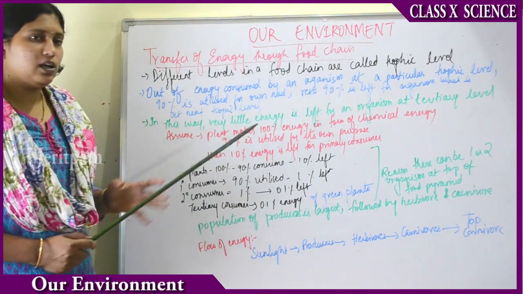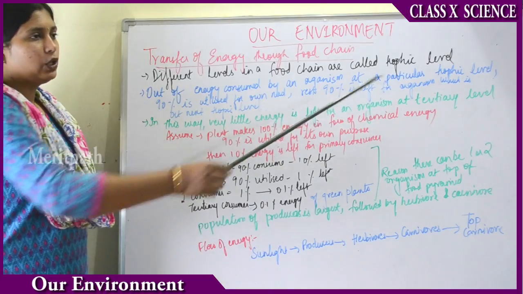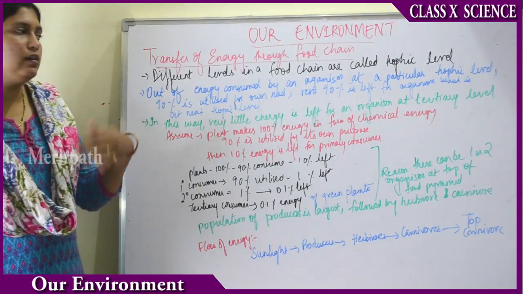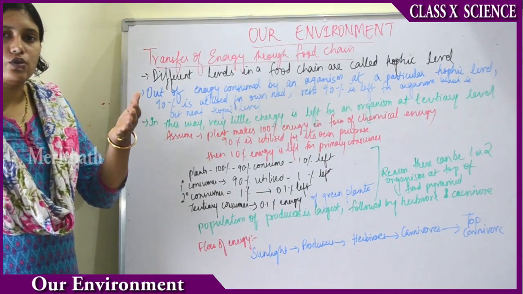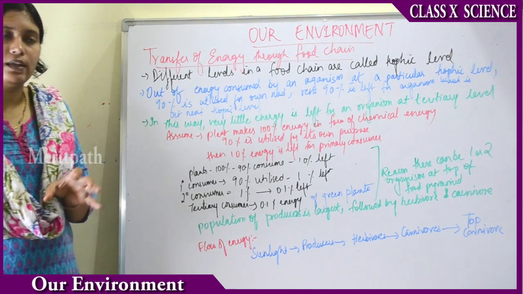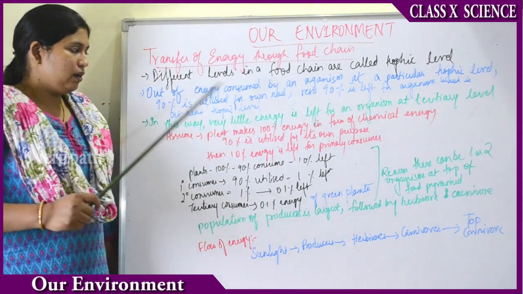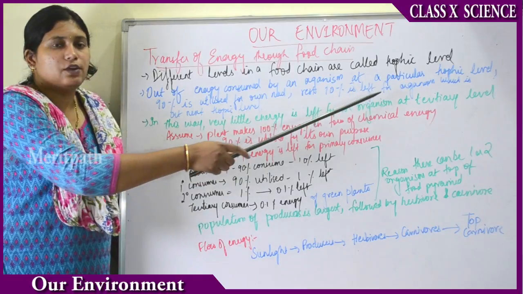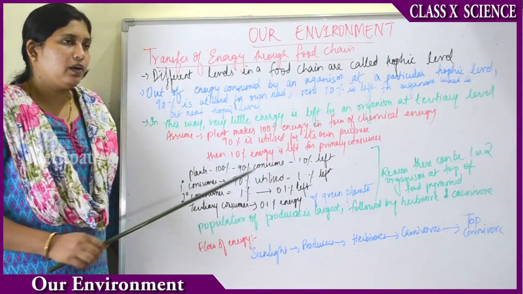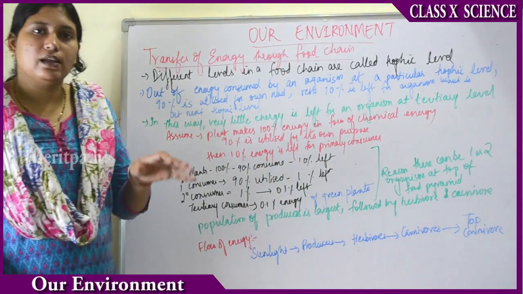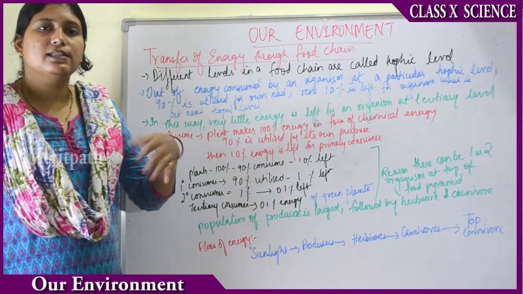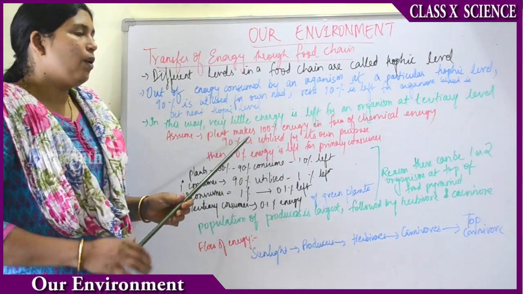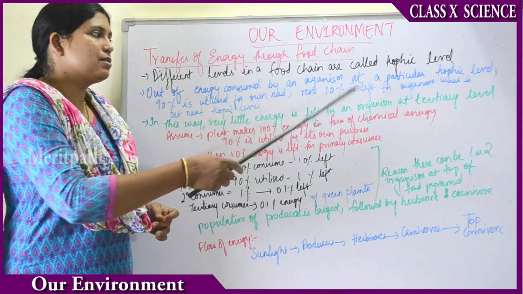Out of the energy consumed by an organism at a particular trophic level, 90% is utilized for its own need, and the rest 10% is left for the organism which is at the next trophic level. So you understood, right? 90% is utilized by the organism at that level and 10% is left for the organism at the next trophic level. In this way, very little energy is left for the organisms at the tertiary level.